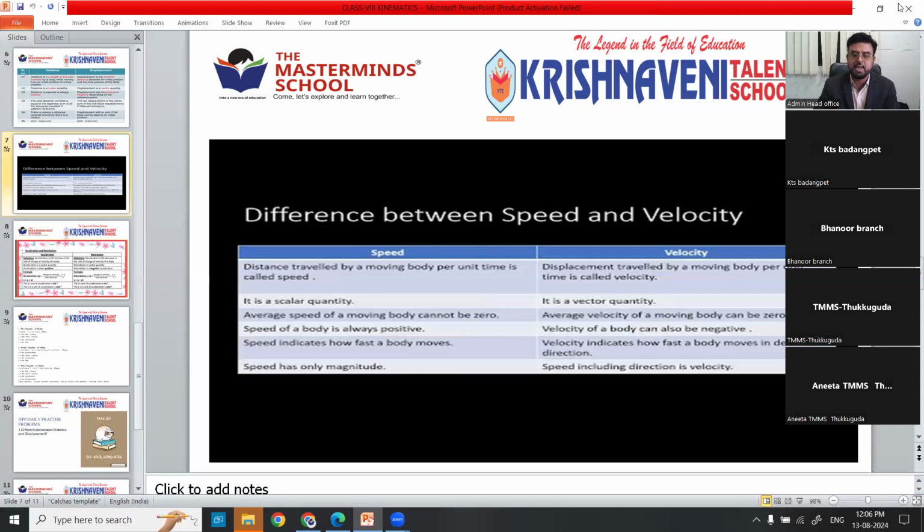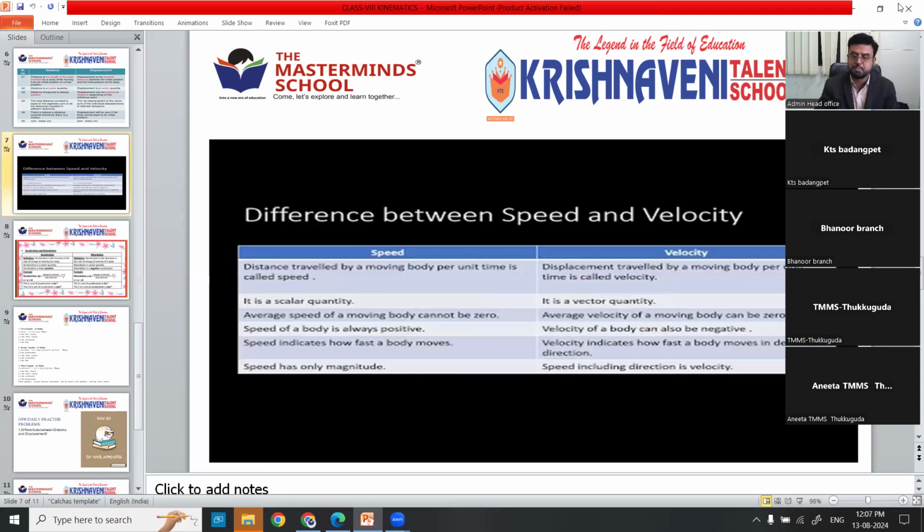Displacement traveled by a moving body per unit time is called velocity. Speed is a scalar quantity. Velocity is a vector quantity.